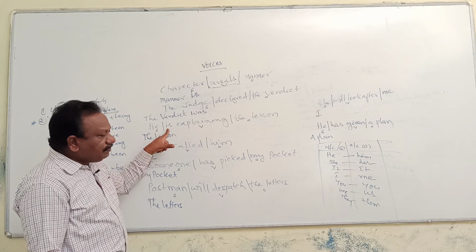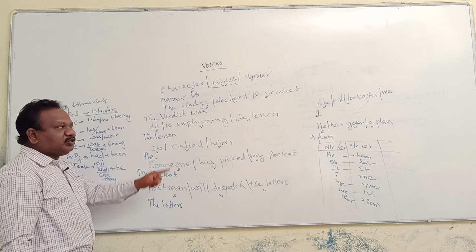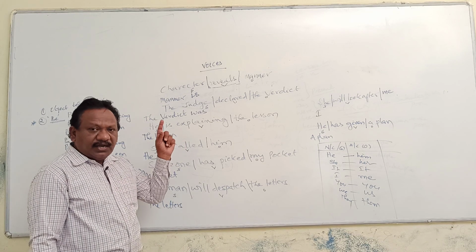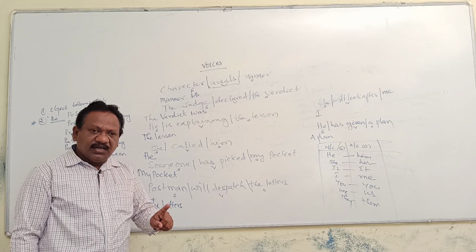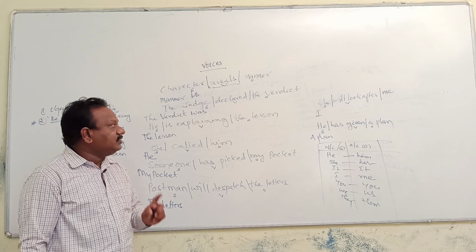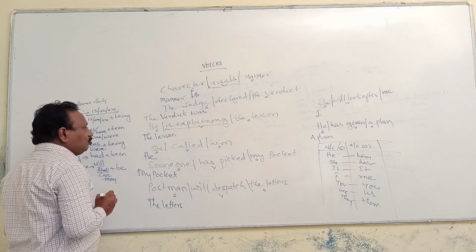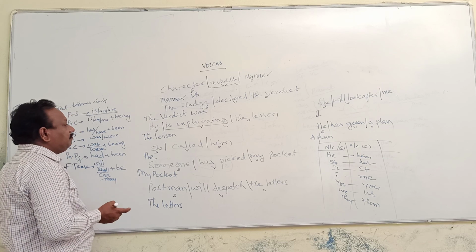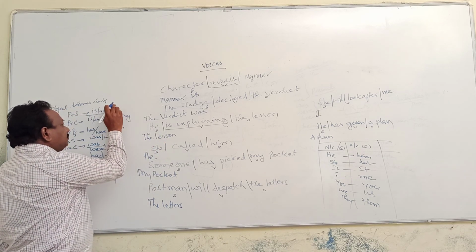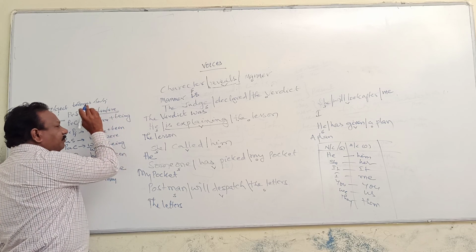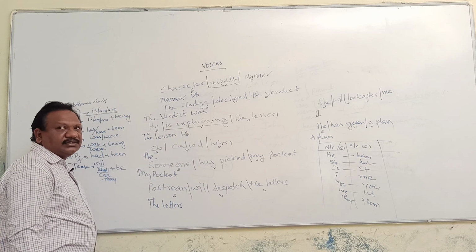So once it is in present continuous tense, you have to use the present be form along with the continuous be form. Already I told you, the be form always indicates the tense of a given sentence. In order to indicate the present, you have to use the present be form along with the continuous be form. What is the present be form? Is, am, are. For the plural subject, are. For the subject I, am. For the singular subject, is. Lesson is singular, hence you are using is.